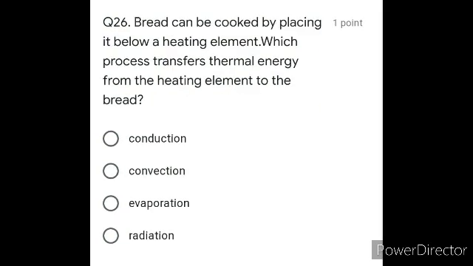Moving on with question number 26. Bread can be cooked by placing it below a heating element. Which process transfers thermal energy from the heating element to the bread? So it is below a heating element. Conduction नहीं हो पाएगा because it is not in the direct contact. Convection नहीं होगा, evaporation नहीं होगा. It will be through the gaseous medium, so the radiation is going to be your answer. That is option number D. That is the fourth option.